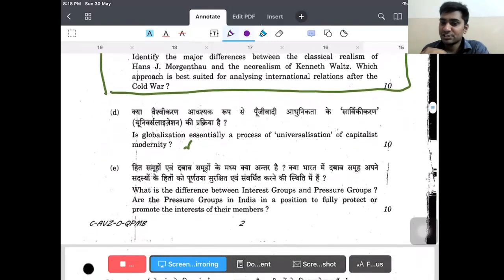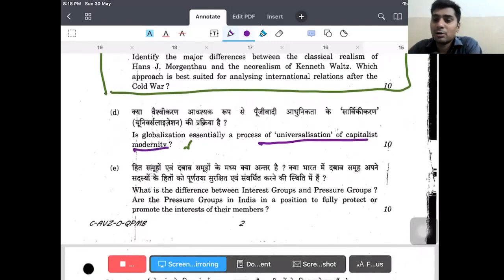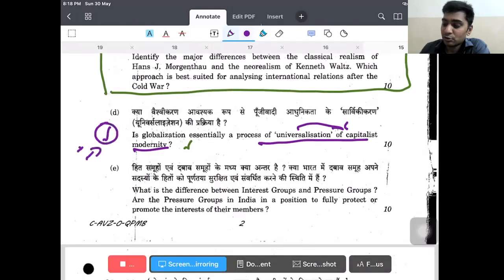Is globalization essentially a process of universalization of capitalist modernity? Again, oh yes, this is universalization of capitalist modernity from the perspective of Marxists. If you want to say yes, you can use the perspective of Marxists, who said that globalism is the universalization of capitalism, or the highest stage of operation of capitalism.